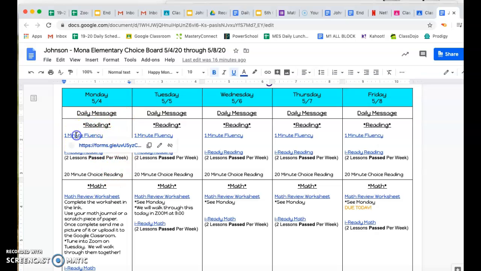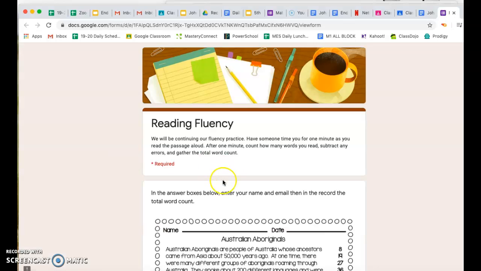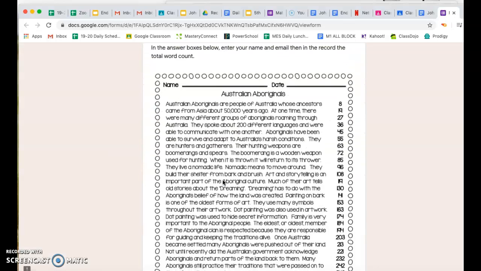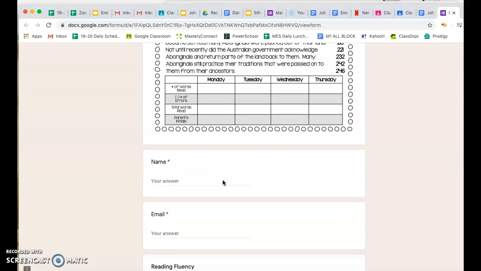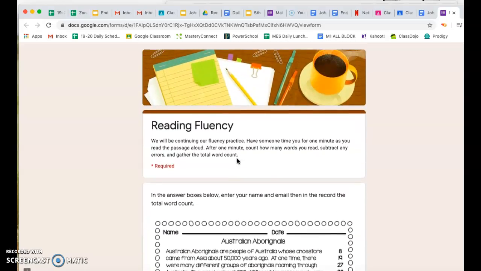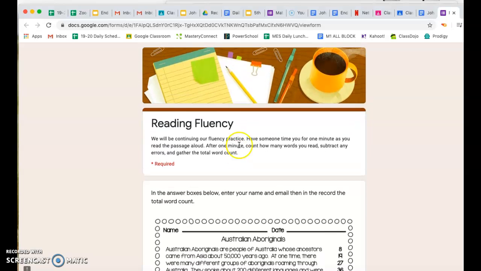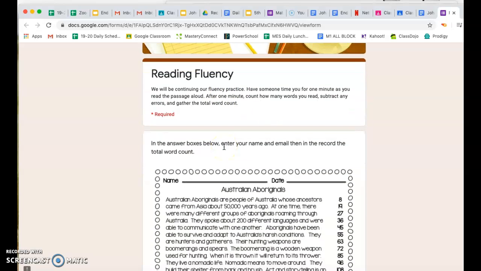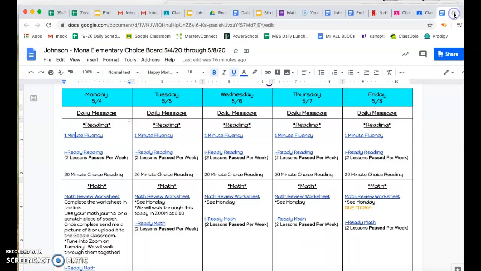And then you've got your 1 minute fluency. So when you click on your 1 minute fluency, it's going to take you to the Australian Aboriginals. This is what you're going to read this week. Make sure you're doing it Monday, Tuesday, Wednesday, Thursday. And then you can do it Friday as well and submit your words that you are reading correctly.